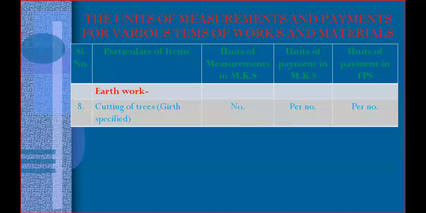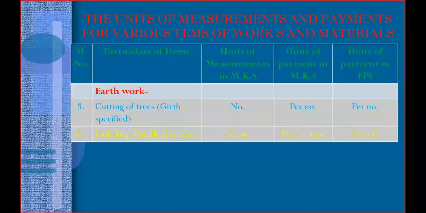Whatever the tree on that earthwork, based on the perimeter the cost will change. Whenever something is specified in the brackets, based on the specification the cost will change. Here girth specified means the length around the tree. Based on that the cost will vary.